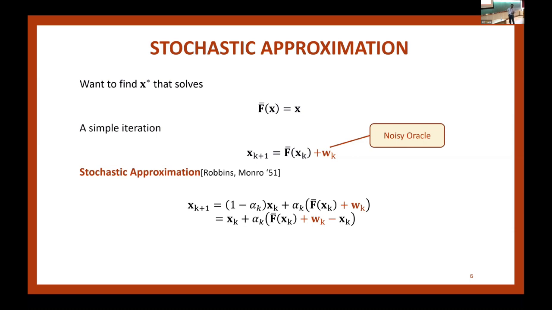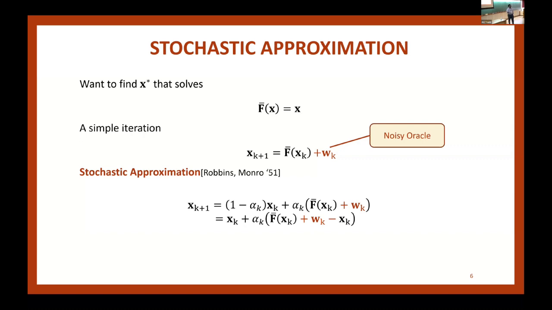If the noise was not there, I would know it immediately because I apply F bar and I don't move, so I know I'm at the fixed point. But in the presence of the noise, even if I start at X star, I'm being pushed around. So after a long time, if I'm close to X star, I want to give less weight to this noise. That's the reason I want to make this alpha decreasing over time. This same update can be equivalently written like this, and this is called stochastic approximation.